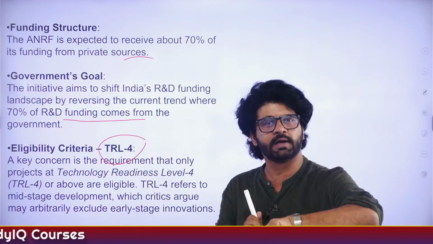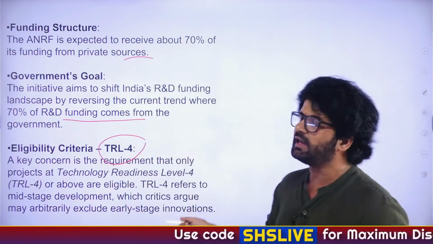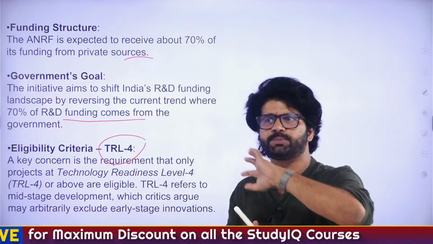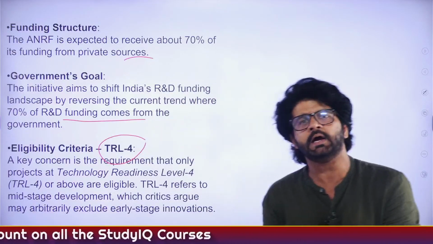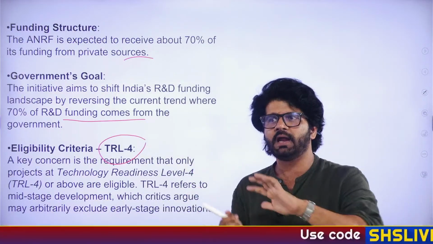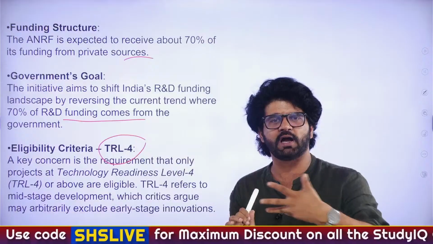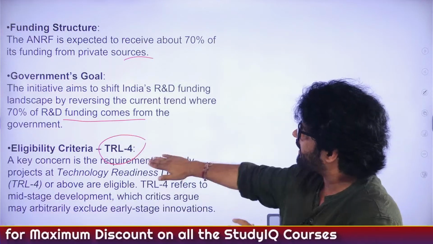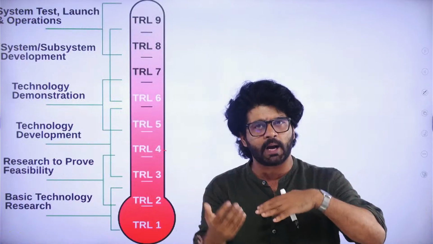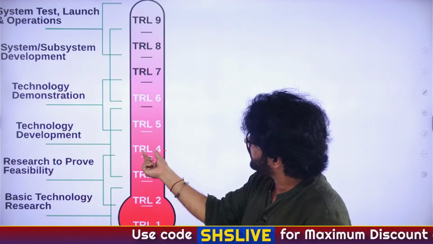We are not promoting research from the grassroots level. If this RDI scheme had given money from TRL1 level, then maybe research would have been promoted at the grassroots level. Many of you, many UPSC aspirants, may have gone into the research sector because they feel the government will support us from the base level. But again, the counter-rationale is that anybody can come and say, I have this particular idea and I want to make lichi papad or achar and all those things. So TRL4 means your research has some value. It has reached some level. It has got some approval. We are seeing some market feasibility of it. That's why the government has given approval from TRL4 level.